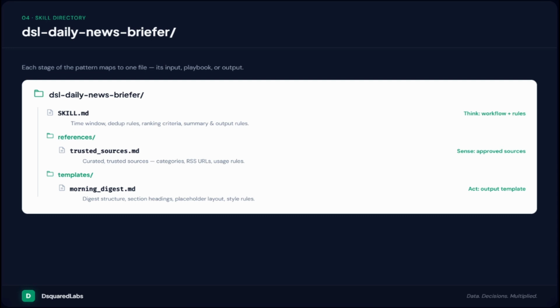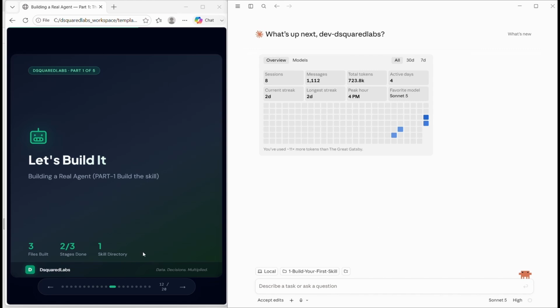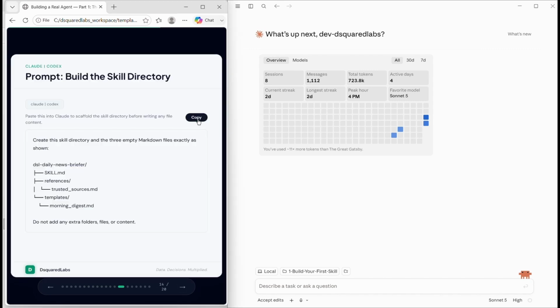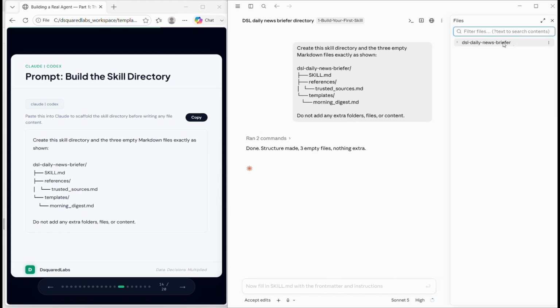Morning_digest.md is the act file. That's not a coincidence. A well-built skill directory is the sense, think, act model turned into actual files on disk. This is the whole point of a skill. It's not code and it's not magic. It's structured instructions that make the agent do the same job, the same correct way, every single time you run it, instead of improvising a slightly different process on every invocation.